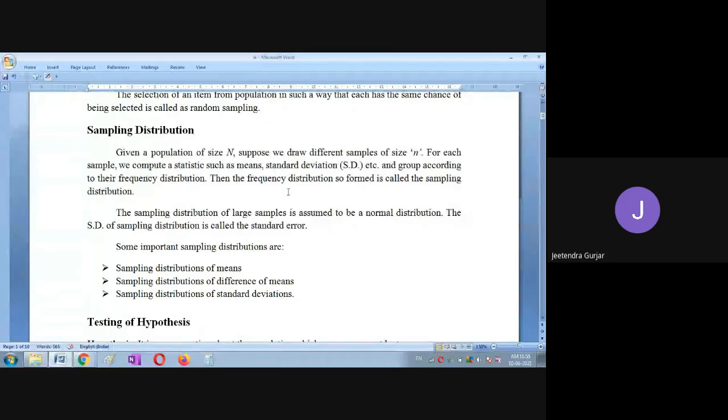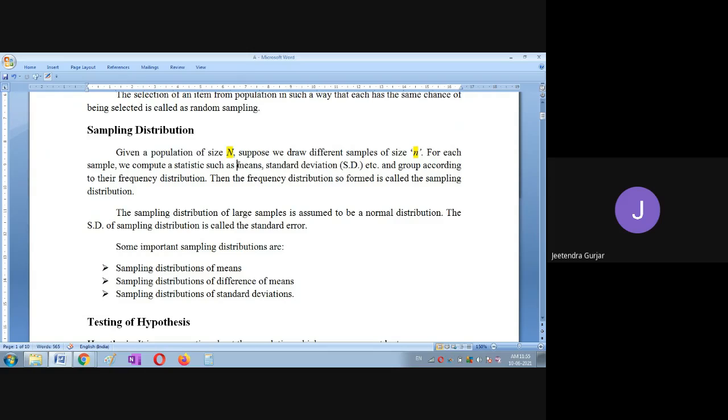Now here what we have to remember: capital N is the population size. Suppose we draw a sample of size small n. So you have to remember, capital N is for population size and small n is for sample size. Don't get confused. For each sample, we compute the statistics, such as mean and standard deviation.